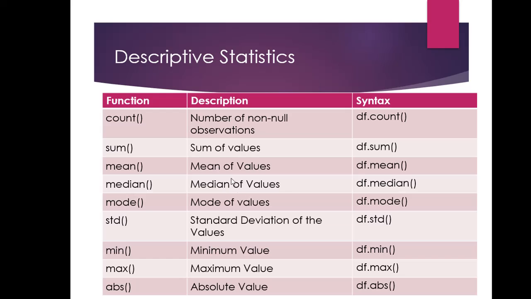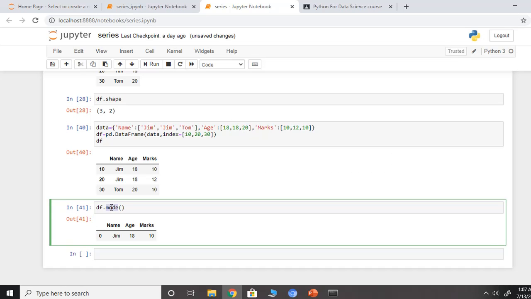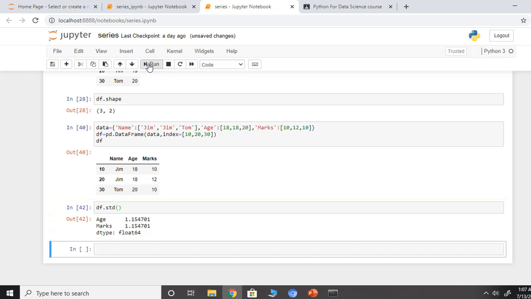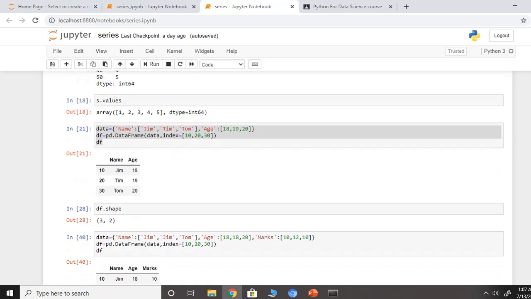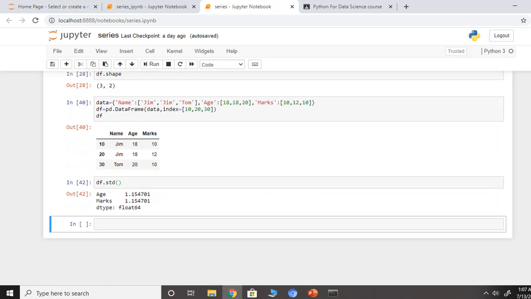Similarly, next is standard deviation, which will return the standard deviation. Next is minimum, maximum, and the last one is absolute. If I do standard deviation, it's returning me the standard deviation. The definition of standard deviation is the square root of the variance, and variance is simply the average of the squared differences from the mean.